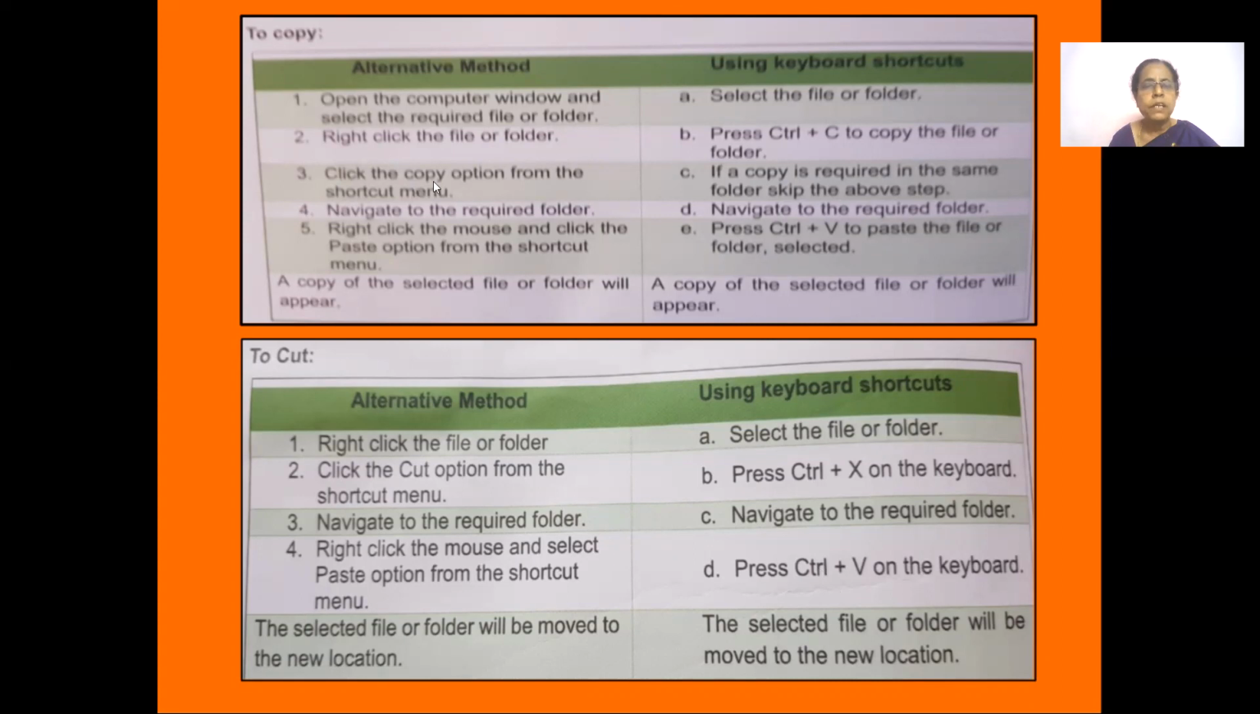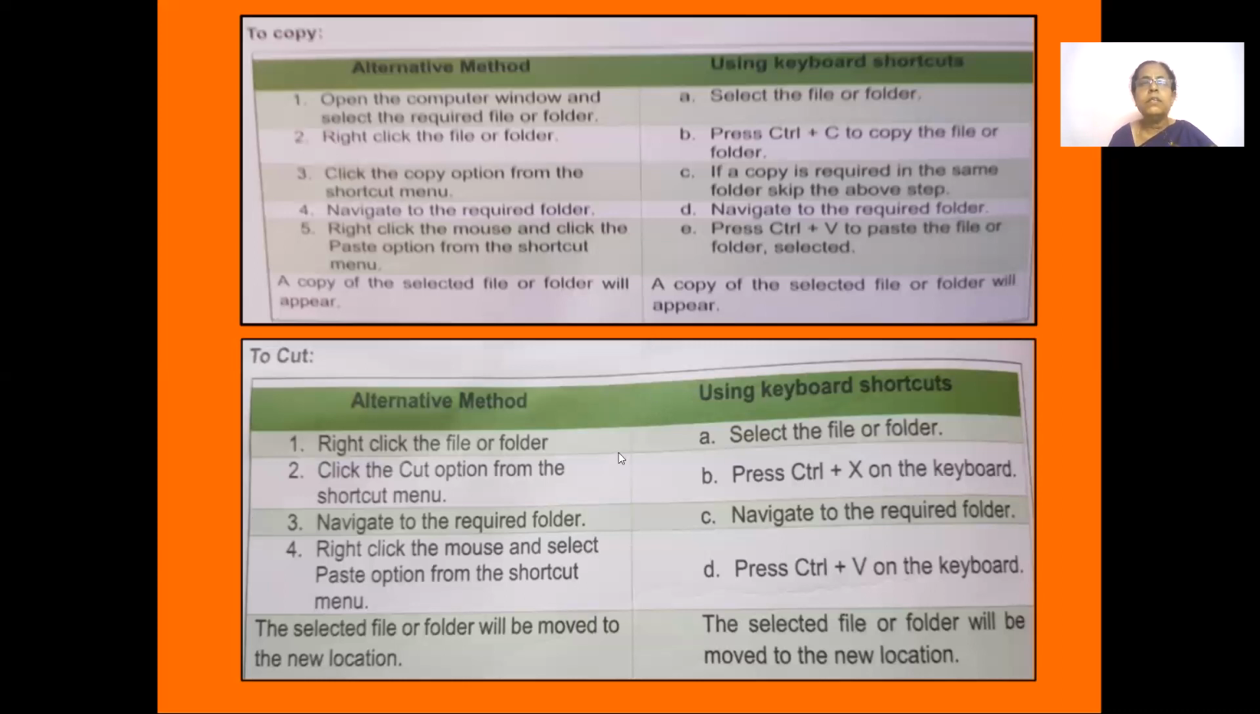When you copy, the folder is there in two locations. I copied from the desktop, it is there on the desktop. I pasted it in the document, it's there in the document file also. But in the case of the cut option, once a folder gets cut, you don't find it again on the desktop. You can paste it in the documents.